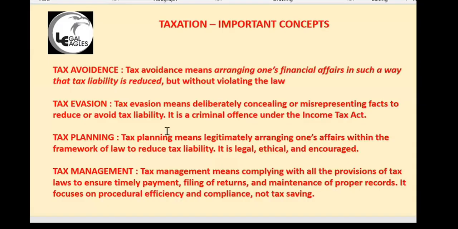So these four are important concepts. Tax avoidance is legal. You are doing such things that you are not paying tax, but you are showing your income. I'm doing it legally. Tax evasion, you are not disclosing your income. It is illegal. Tax planning is you are showing your income and using government-given facilities to reduce your tax liability. Tax management is about how you are planning your tax, paying income tax returns on time, maintaining records, and complying with all other rules of income tax.